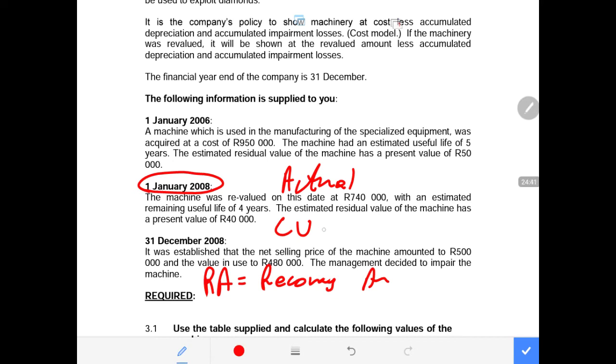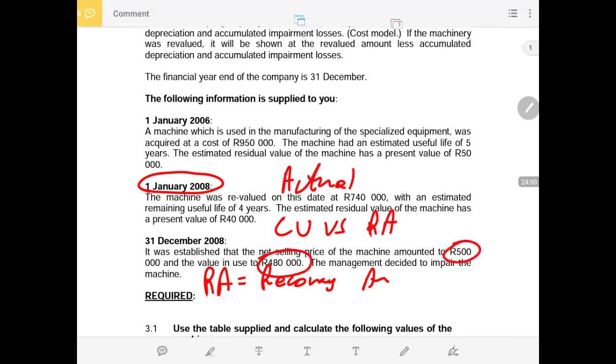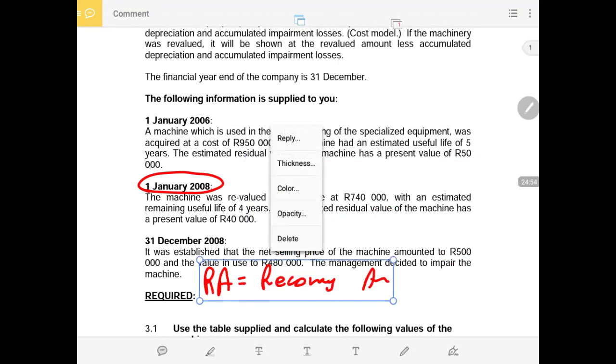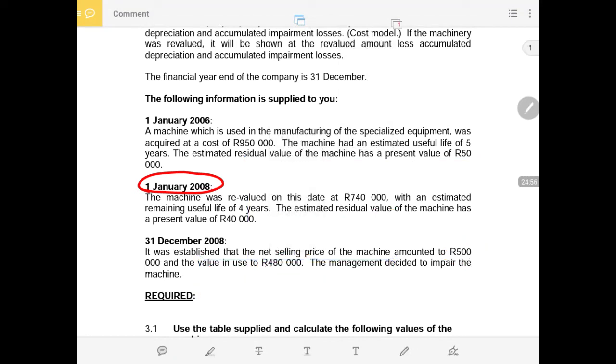So now we need to say the carrying value, vice versa the recoverable amount. And the recoverable amount is the greater of the two. We take the greater between the value in use and the net selling cost or the net selling price. Now our net selling price is 500,000 rands and our value in use is 480,000 rands. That means 500,000 rands will be our recoverable amount. That must be compared with the carrying amount under the actual column.